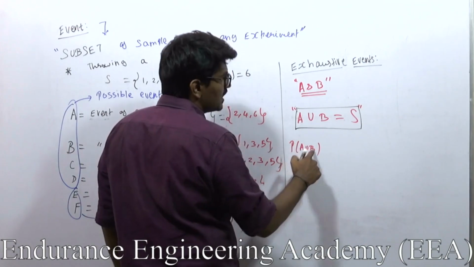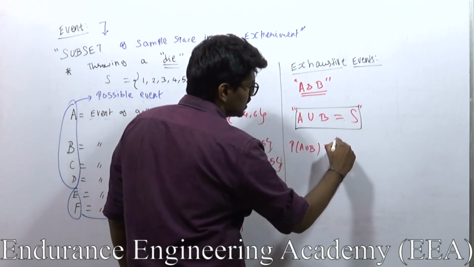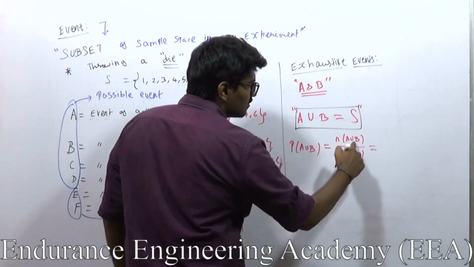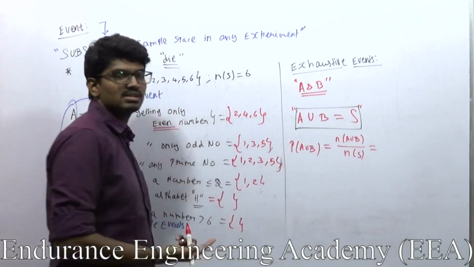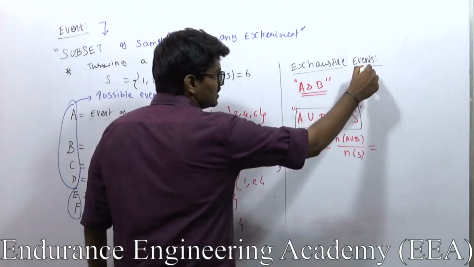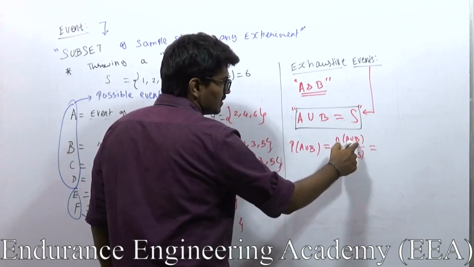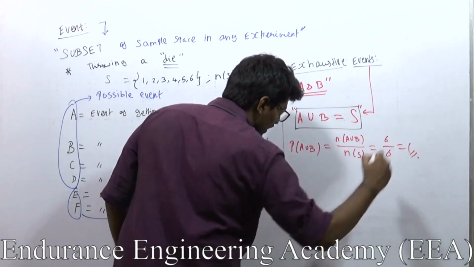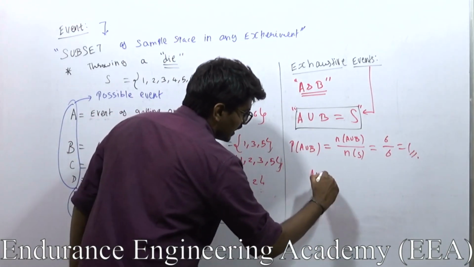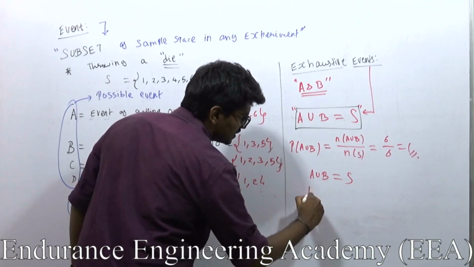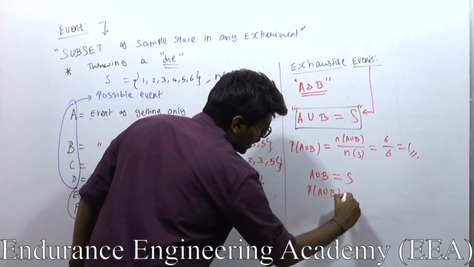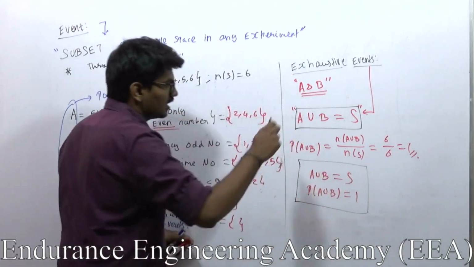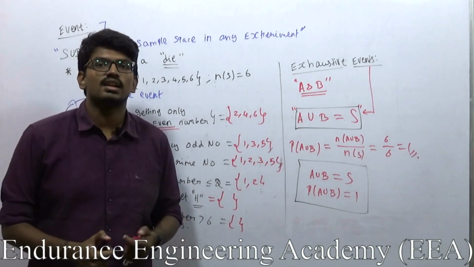Okay. Now if I want to find the probability of A union B, where A and B are exhaustive events, it will be equal to n of A union B by n of S. N of A union B is what? We already know that if it is exhaustive, A union B is nothing but the sample space, so n of A union B will be 6 and n of S will be 6, which implies 1. So what is the condition for an exhaustive event? A union B should be the sample space, or else the probability of A union B should be 1. If this condition is satisfied, I can say that it is an exhaustive event.